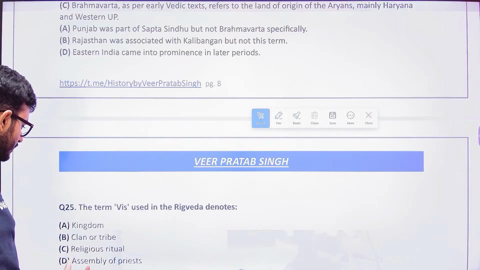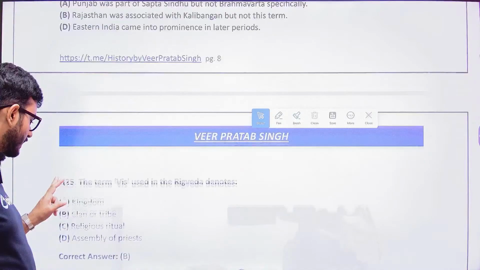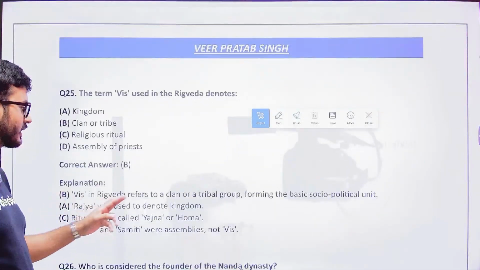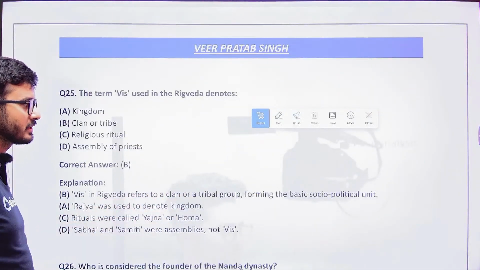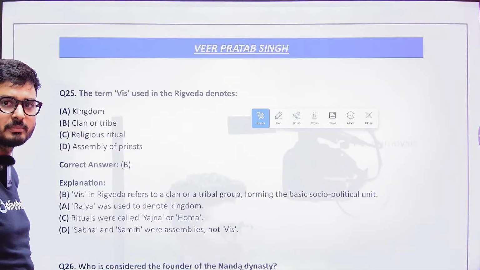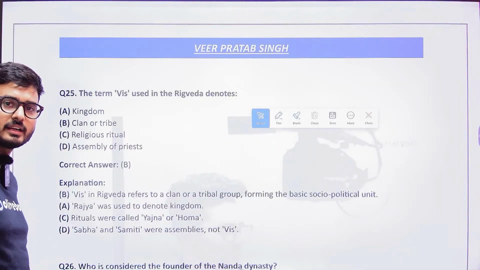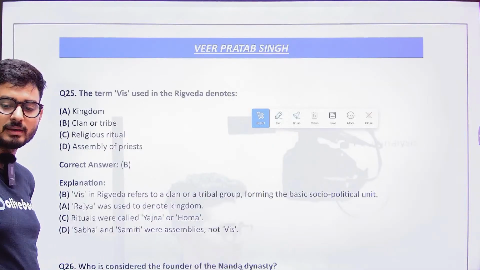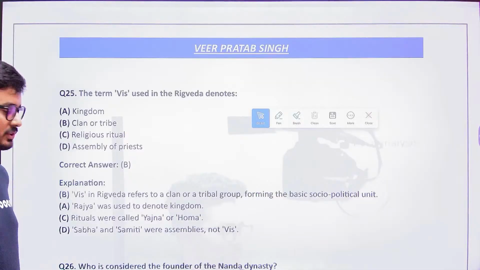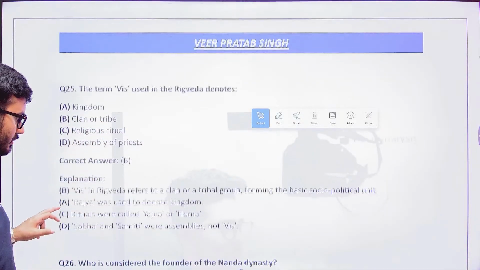So it is going to be the clan or tribe, because Jana and Vis in the Rig Veda refer to clan or tribe forming the basic socio-political unit. Vis was basically like the family, and in the Rig Veda, family was the basic social unit, and a compilation of families meant the Jana. So the answer is that Vis means clan or tribe.